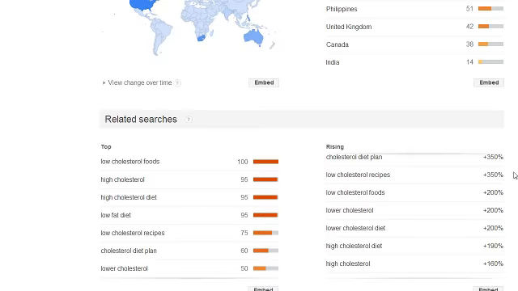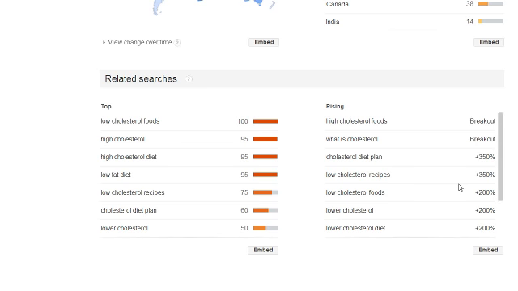And I particularly like the related searches because this gives me the exact keyword phrase that might be rising. A specific keyword phrase that I'm thinking of might be decreasing, but you might be able to find a keyword term that is rising.